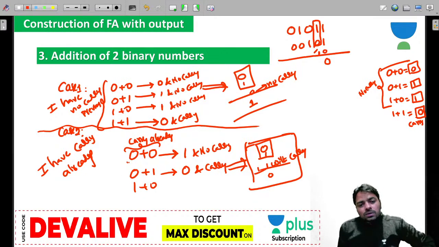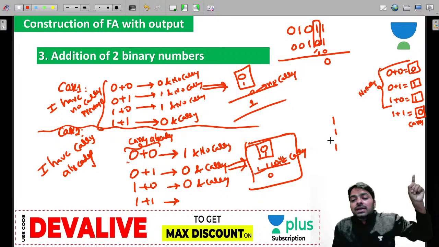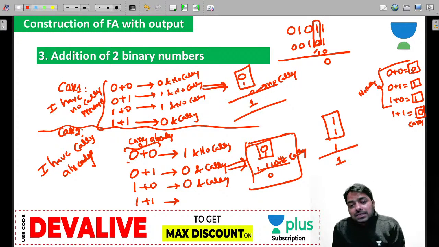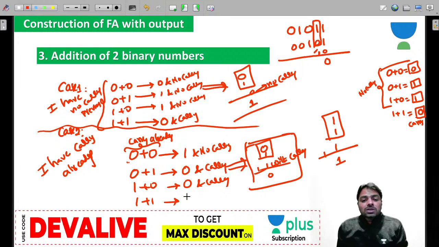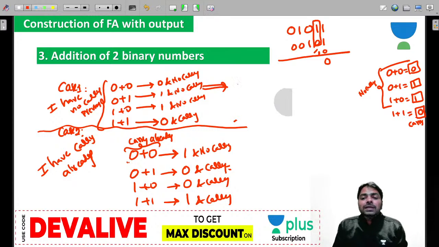Yeah. I am already having the carry here. 1 plus 0, same concept. You will get a 0 and again a carry. And 1 plus 1, guys, previously 1 is there. Total 3 ones we are adding. 3 ones: 1 1 you got a 1 0, and plus 1 is the 1, again you get a carry. So 1 and carry. And this much information is required to understand addition of 2 bits, guys. Addition of 2 bits. Everybody?